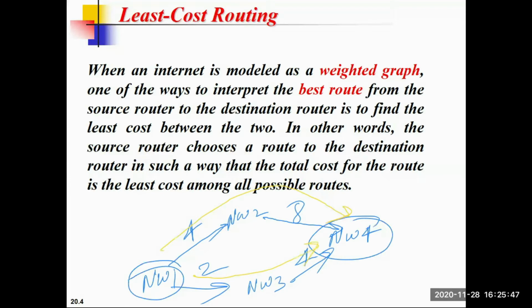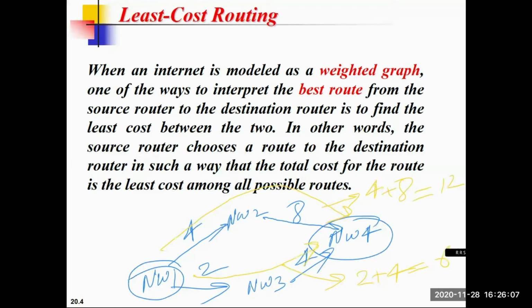If we see the cost, for the upper one the total cost is 4 plus 8, and for the lower one the total cost is 2 plus 4. So the upper path has a total cost of 12, and the lower path has a total cost of 6.